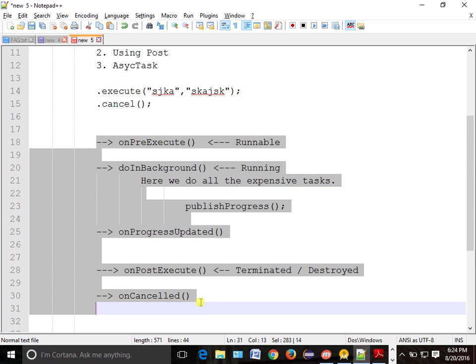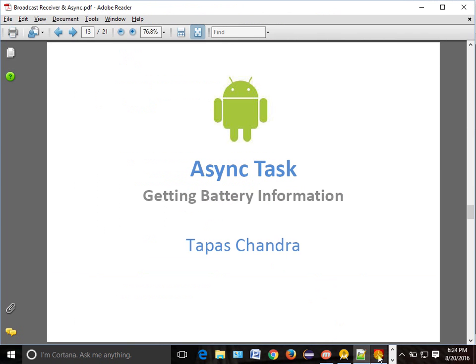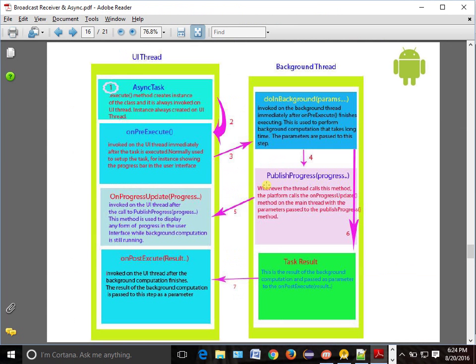Now from this chapter, one of the very typical questions will be asked: which callback runs in which thread? I mean, where is it running? This is a very typical question. From this diagram, can you tell me which is running in which thread? This is running in your UI thread. What is UI thread? Nothing but main thread. And what is this background? This is worker thread, which means your background thread. So now tell me where the execute method is running.